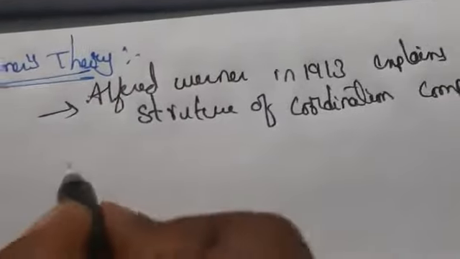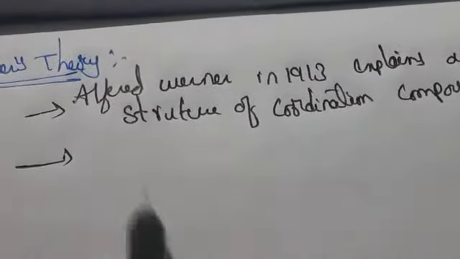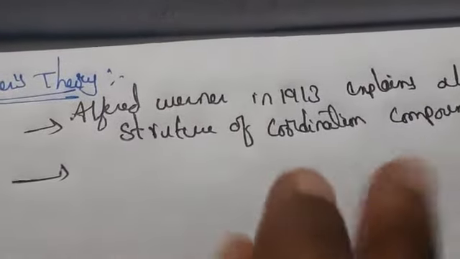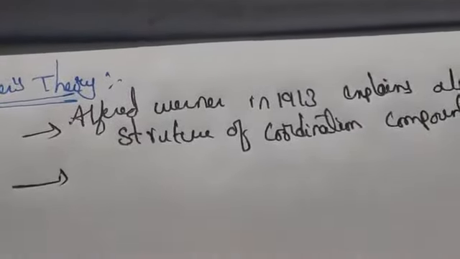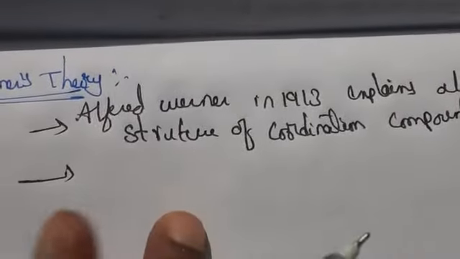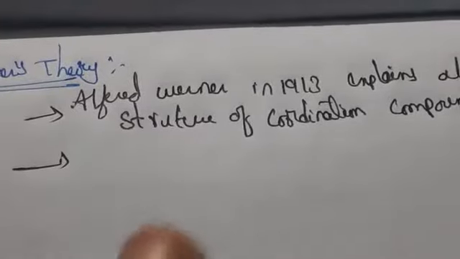According to him, every complex compound has a central metal atom or ion, and the central metal atom consists of two types of valencies: one is primary valency and another is secondary valency.